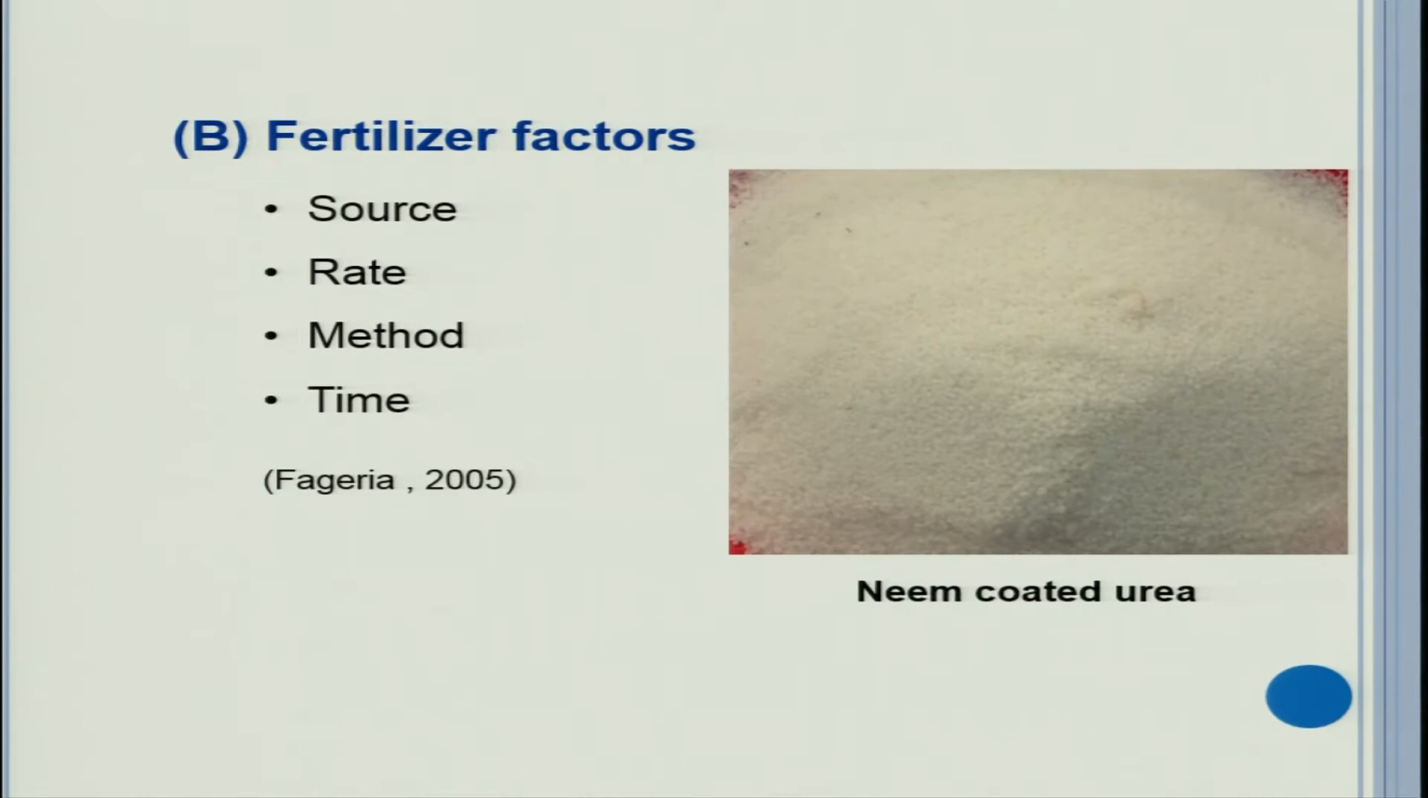Now, let us see some fertilizer factors. Fertilizers in themselves will affect their use efficiency. So, source of the fertilizer, rate of the fertilizer, method of fertilizer application, time of fertilizer application. All these aspects I have already covered in one lecture on fundamentals of fertilizer application. So, you can find the role of these factors.